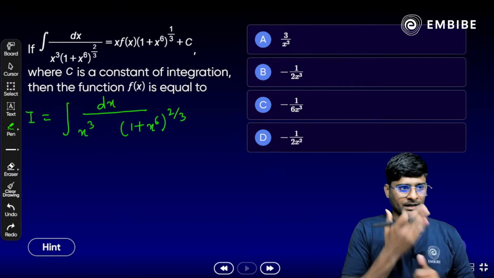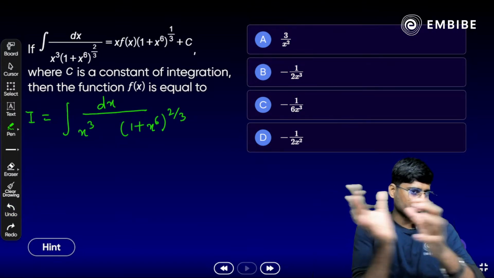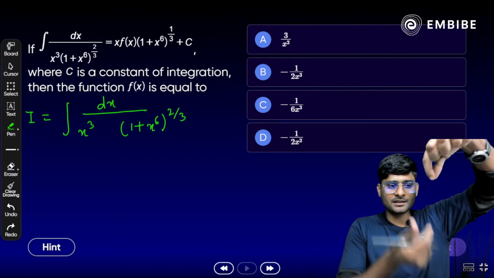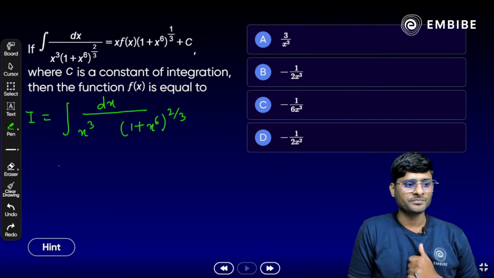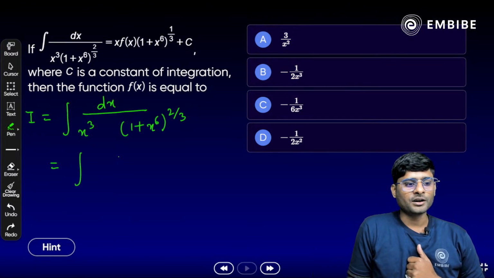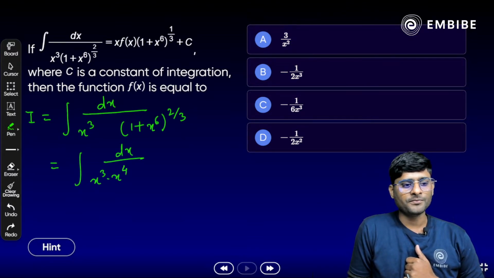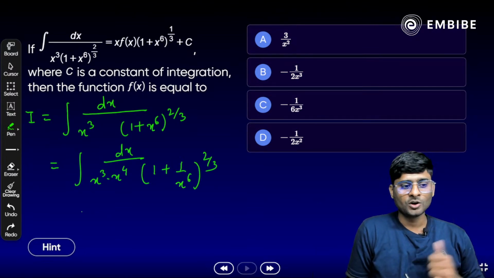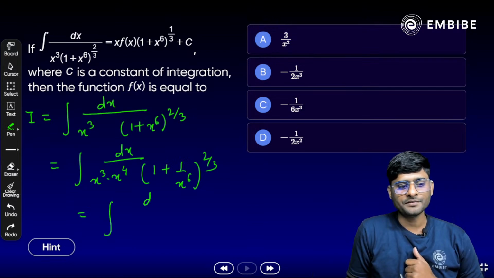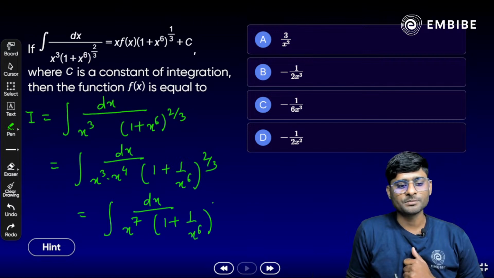Now at the denominator, if you take x raised to power 6 common, then a power also comes out, that is 2 by 3. After 2 by 3 cancels, what remains? x raised to power 4. So we get dx by x cube into x raised to power 4 inside the bracket 1 plus 1 by x raised to power 6 whole raised to power 2 by 3 here. Or we can say integration of dx by x raised to power 7 into 1 plus 1 by x raised to power 6 whole raised to power 2 by 3.